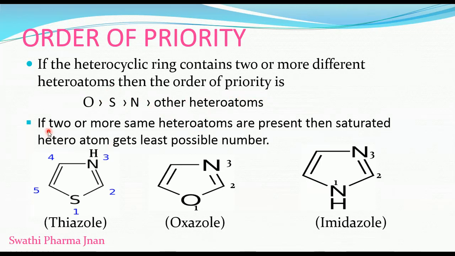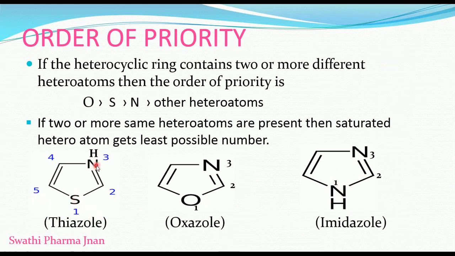If two or more same heteroatoms are present in a heterocyclic compound, then the saturated heteroatom, meaning the atom which doesn't contain any double bonds, will get the least possible number. Examples are thiazole.